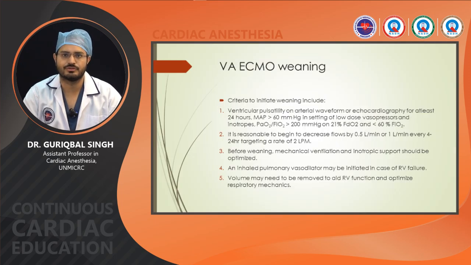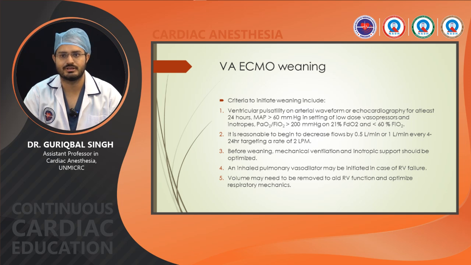So how to wean the patient from ECMO? Criteria to initiate weaning include ventricular pulsatility on arterial waveform or echo for at least more than 24 hours, MAP of more than 60 in the setting of low dose vasopressor and inotrope, and PaO2/FiO2 of more than 200 on 21% FiO2 while FiO2 on the ventilator is less than 60. It is reasonable to begin to decrease flow by 0.5 liter per minute or 1 liter per minute every 4 to 24 hours, targeting a rate of 2 liters.